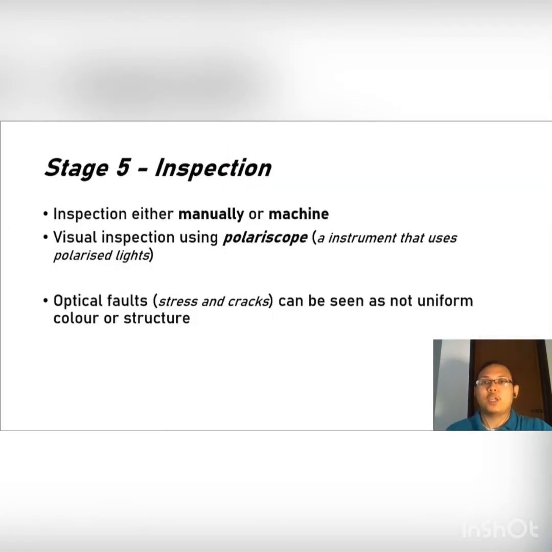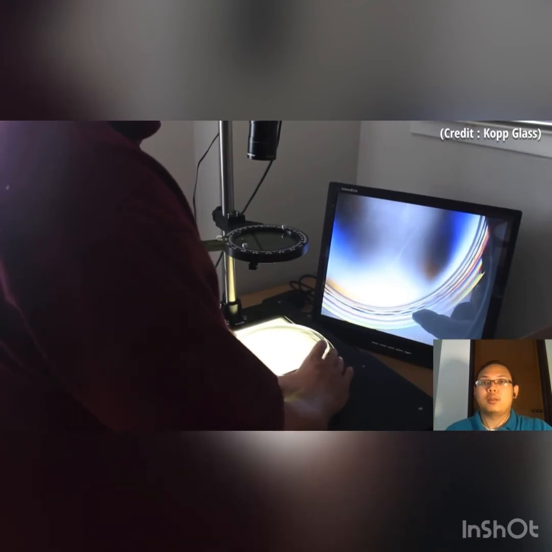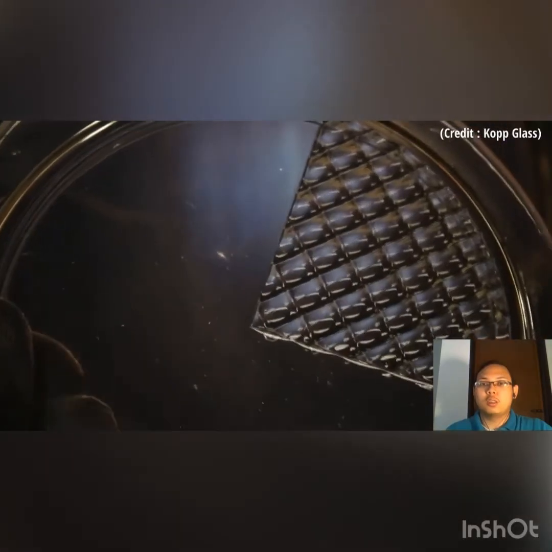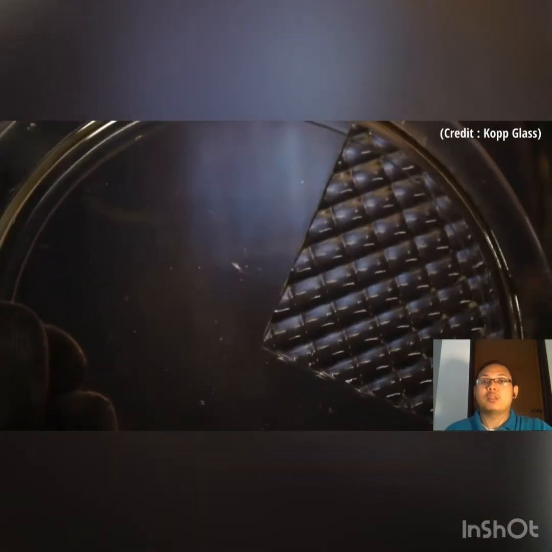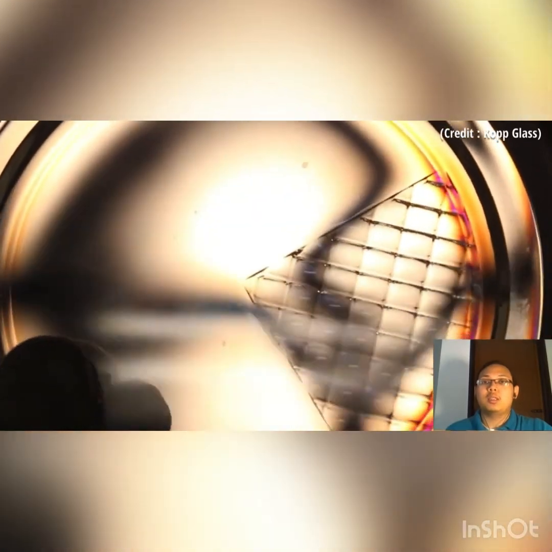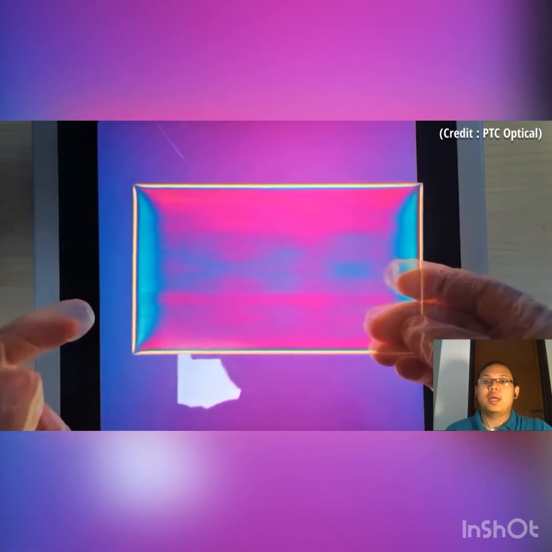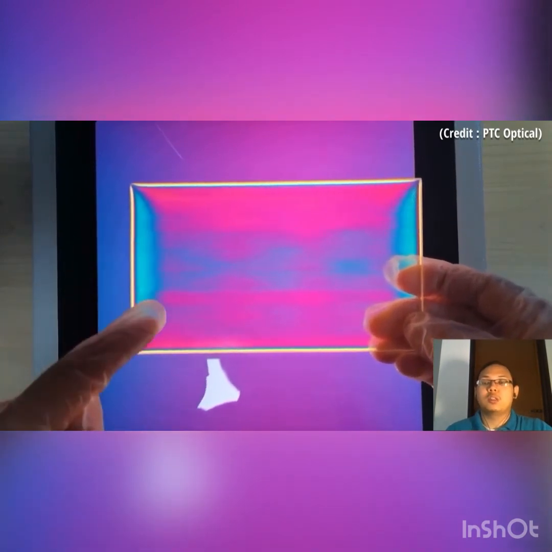Stage 5. Inspection. After the glass is annealed, comes the inspection process. This can either be done manually or automated with a machine. A visual inspection is done with a polariscope, an instrument that uses polarized light to examine transparent objects. Optical faults, which include uneven stress concentrations and cracks, can be seen as areas of contrast. On a white polarizer, said areas appear as a darker shade, while on a colored background, the faults appear as colorful strips denoting the stress concentrations.